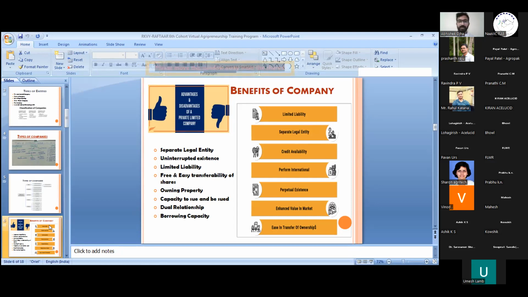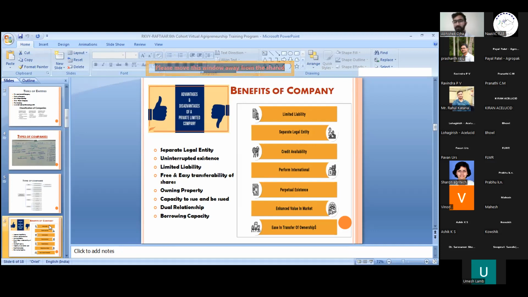Okay, then there is free and easy transferability of shares. If you have a private limited company, then this is a difficult task, because there is no public involved in the transfer of shares, since it is a closely held company. Closely held means that the company does not involve any public transfer of shares.